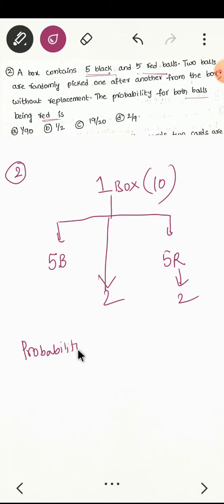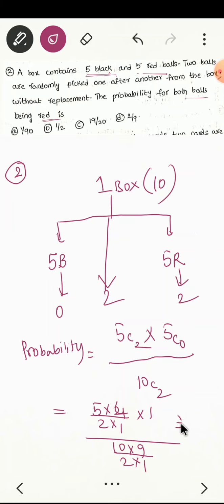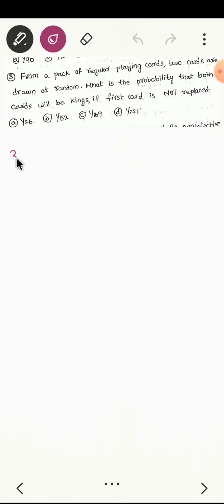Probability is, first tell me the denominator. Denominator is, out of 10 I am taking 2, and I should take only red. 5C2 into black balls are 0, so 5C0. 5C0 value is 1. Then 5 into 4 by 2 into 1, into 1, by 10 into 9 by 2 into 1. Then what you will get? 2 by 9. So which option? Option D is correct.